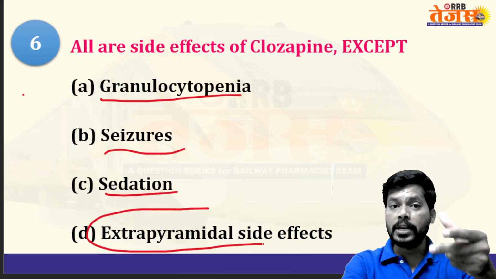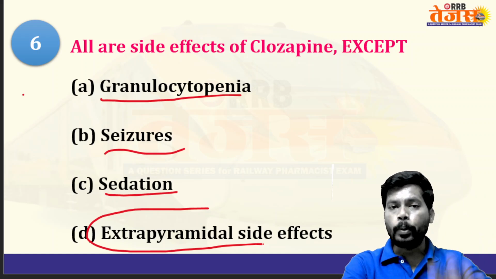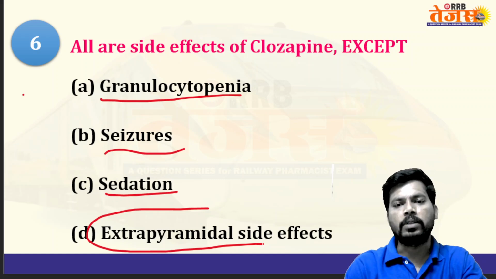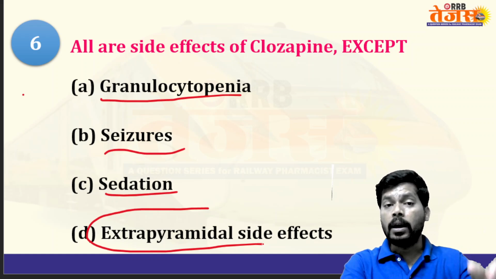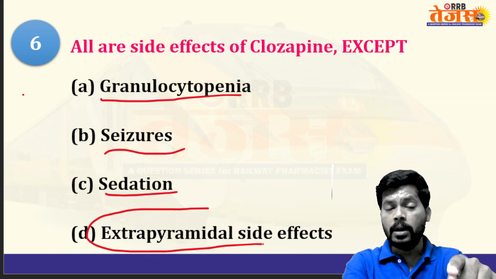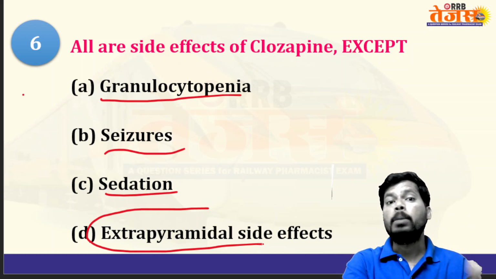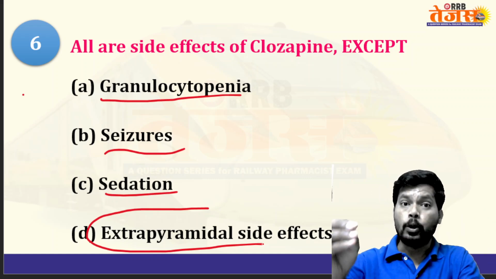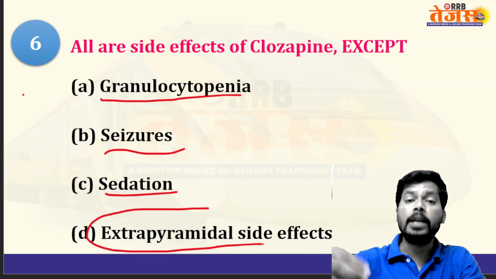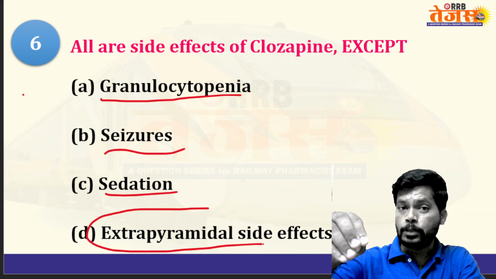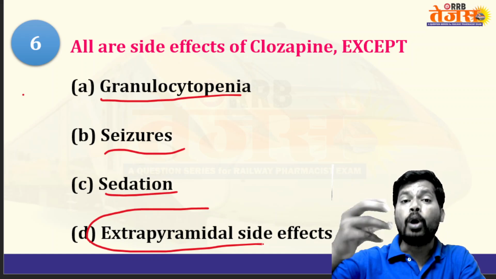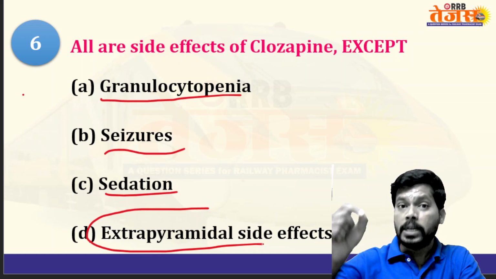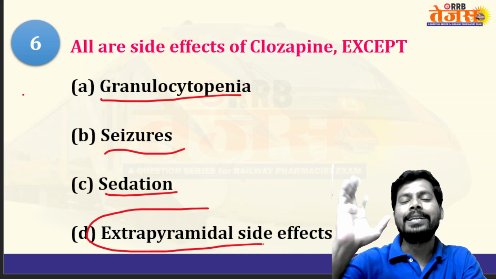Parkinsonism is a neurodegenerative disorder in which dopamine is decreased and acetylcholine is increased in the substantia nigra, the nigrostriatal pathway. So dopamine in the nigrostriatal pathway, nothing but the substantia nigra, is responsible for our body movements. But Parkinsonism is a loss of body movements, decreased body movements. So the dopamine in the nigrostriatal pathway regulates body movements. But our antipsychotics, especially first generation antipsychotics, block dopamine in the nigrostriatal pathway. So decreasing dopamine in the nigrostriatal pathway decreases body movements.